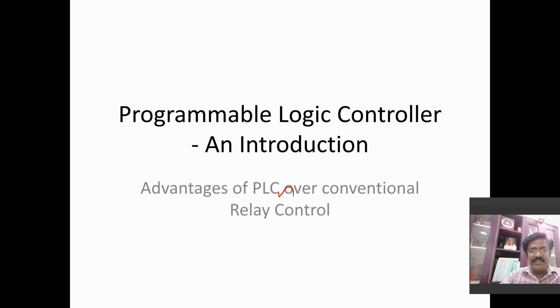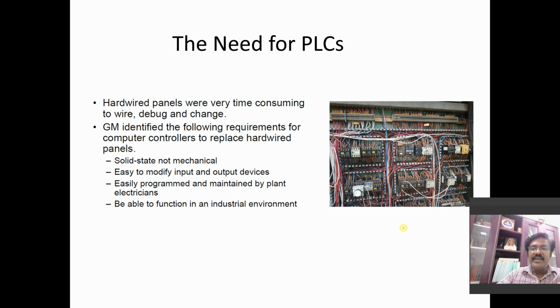So this is a logical control to decide the status of the output based on the status of your sensing devices. Earlier, this entire series-parallel combination was established through hardware interconnection among your sensors and your actuator. This is your earlier relay panel circuit. Here there are various relays which represent the status of particular inputs and outputs, and their logical connection has been established through a large amount of hardware.